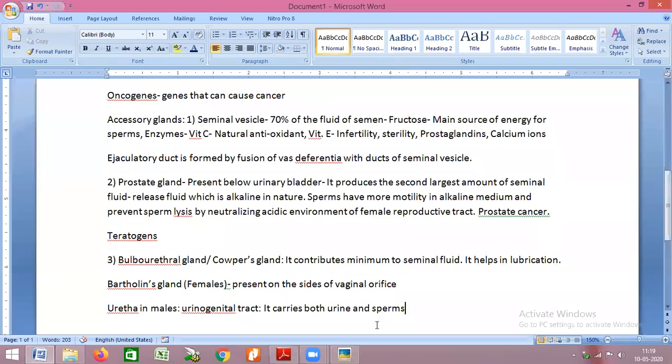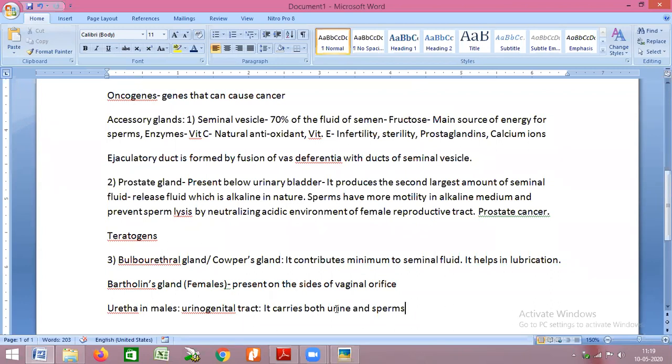Now, if the urethra is carrying both sperms as well as urine, will it not get mixed? And if it gets mixed, urine is already slightly acidic in nature.